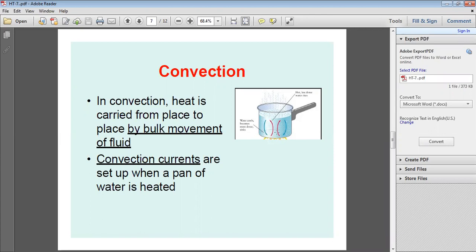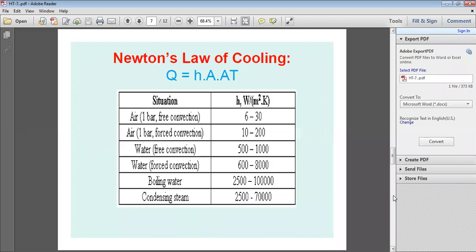Then convection currents are developed like this. That is the bulk movement of the fluid. Convection currents are set up when a pan of water is heated. Due to these convection currents, due to density changes, heat transfer within the liquid takes place. That type of heat transfer is convection heat transfer.